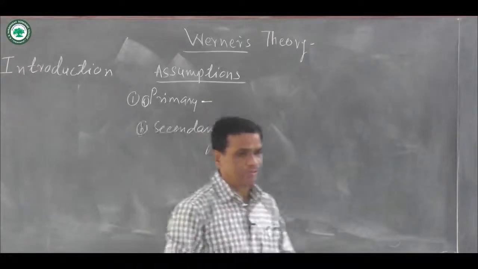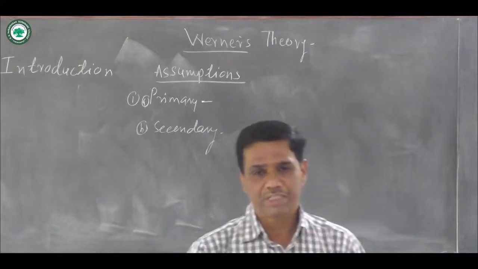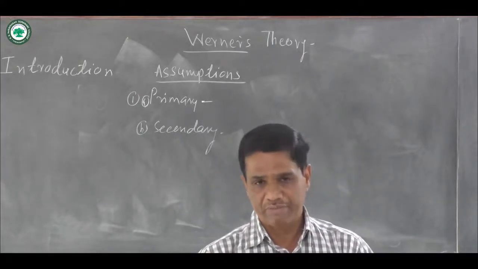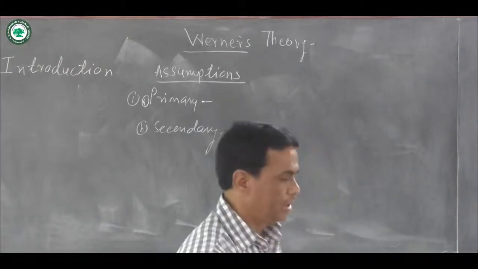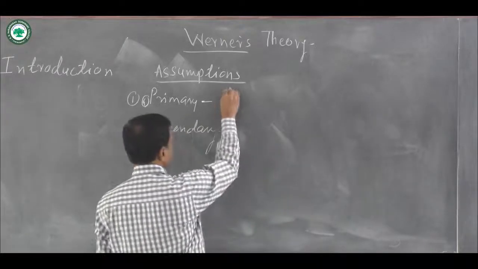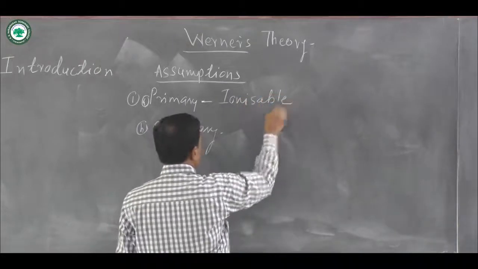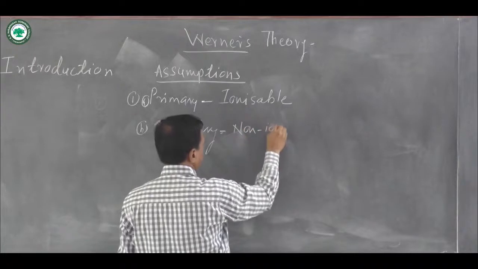In a coordination compound, the central metal atom or ion possesses two types of valencies. One is known as primary valency and the second is known as secondary valency. Here the primary valency is ionizable valency and the secondary valency is non-ionizable valency.